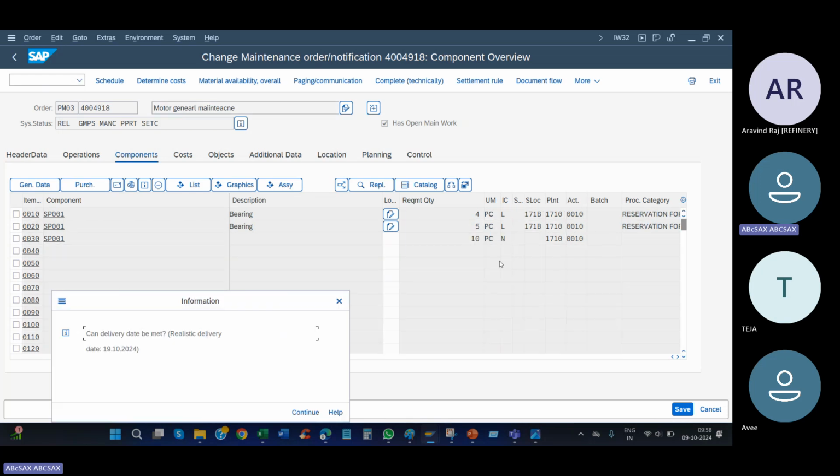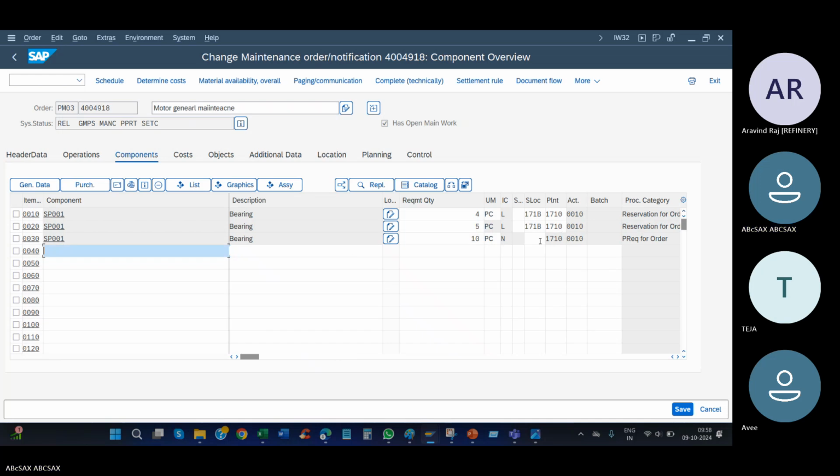Press enter. It may ask a message, but this is a general message. Don't worry, press enter. Give the storage location, always give it. You can see here PR for the order. PR means purchase requisition. I required quantity 15. You can see here also. Double click.